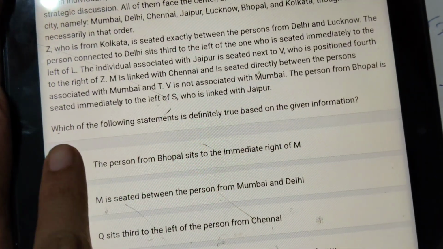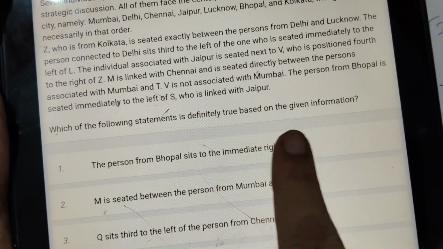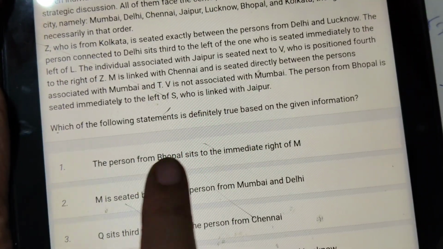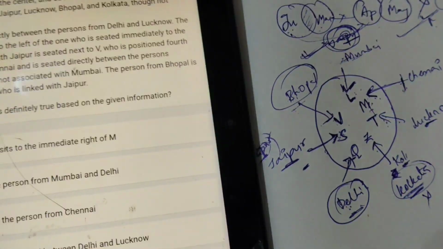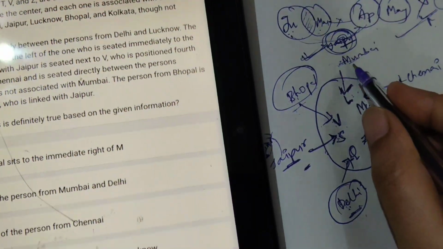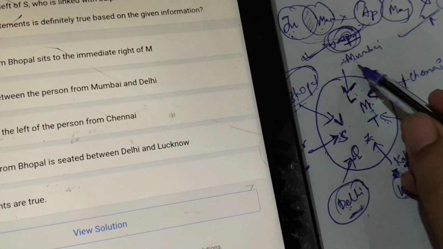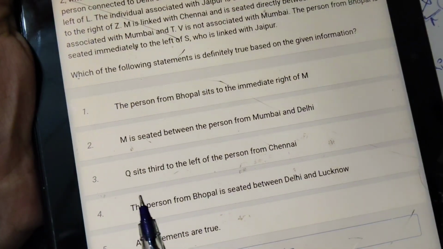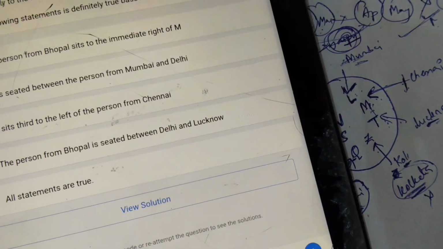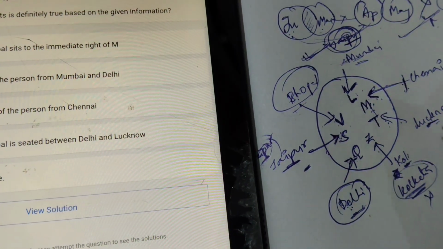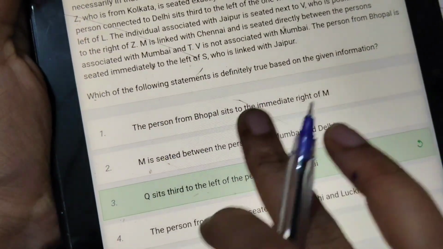Next, which of the following statements is definitely true? Okay, definitely true means 100%. The person from Bhopal sits immediate right of M. M immediate right Bhopal, wrong. M is seated between Mumbai and Delhi. M is seated between Mumbai and Lucknow, so wrong. Q sits third to the left of the person from Chennai. Q is third to the left of Chennai. Q, Chennai is here, 1 2 3, correct. Q is third to the left of Chennai.